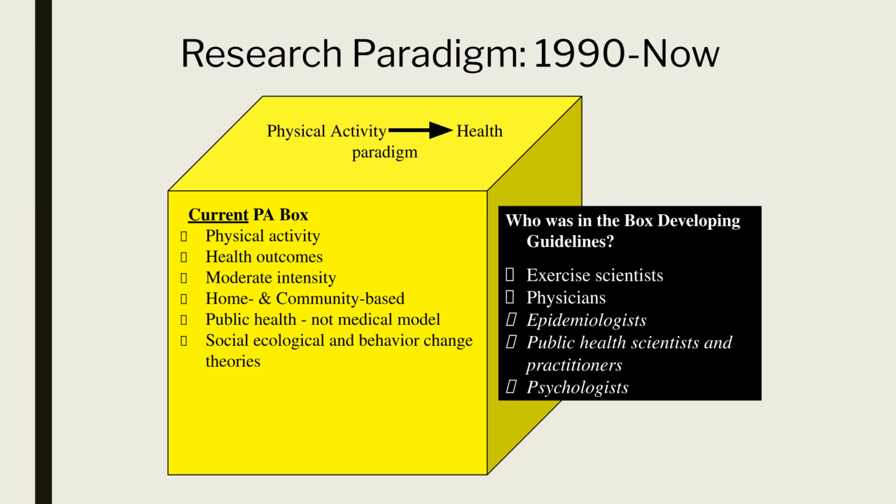Interventions moved beyond supervised settings to home and community-based approaches, using a public health model to promote activity at the population level rather than just the individual. This shift also brought in social, ecological, and behavior change theories, such as self-determination theory and social cognitive theory. In addition to exercise scientists and physicians, professionals involved in developing guidelines now include epidemiologists, public health scientists and practitioners, and psychologists.